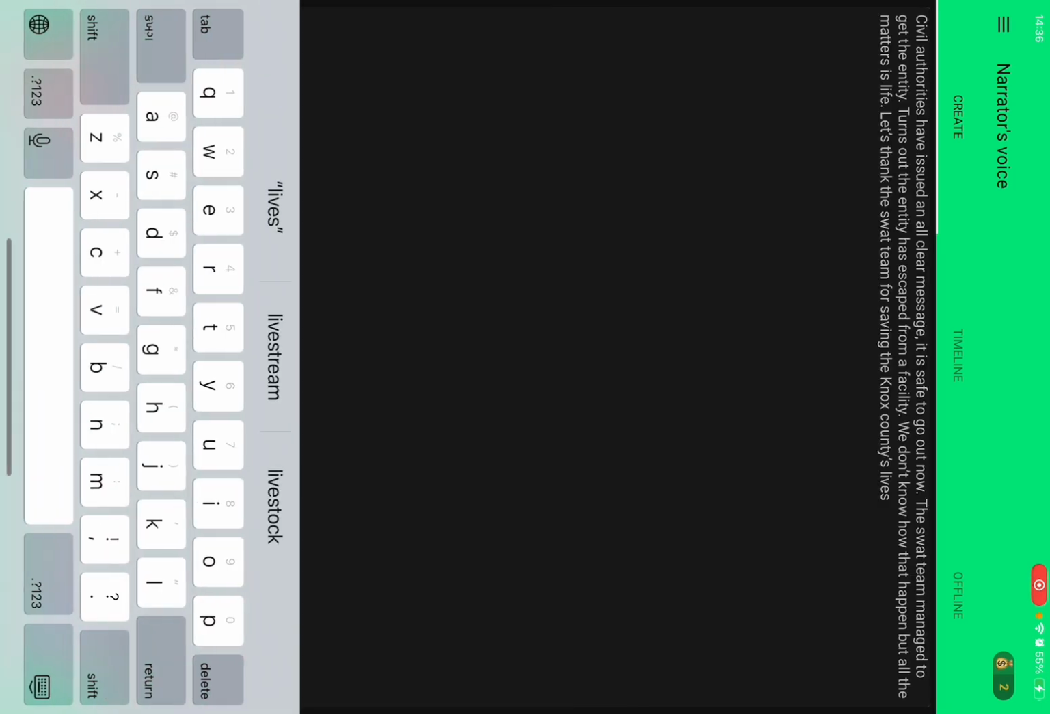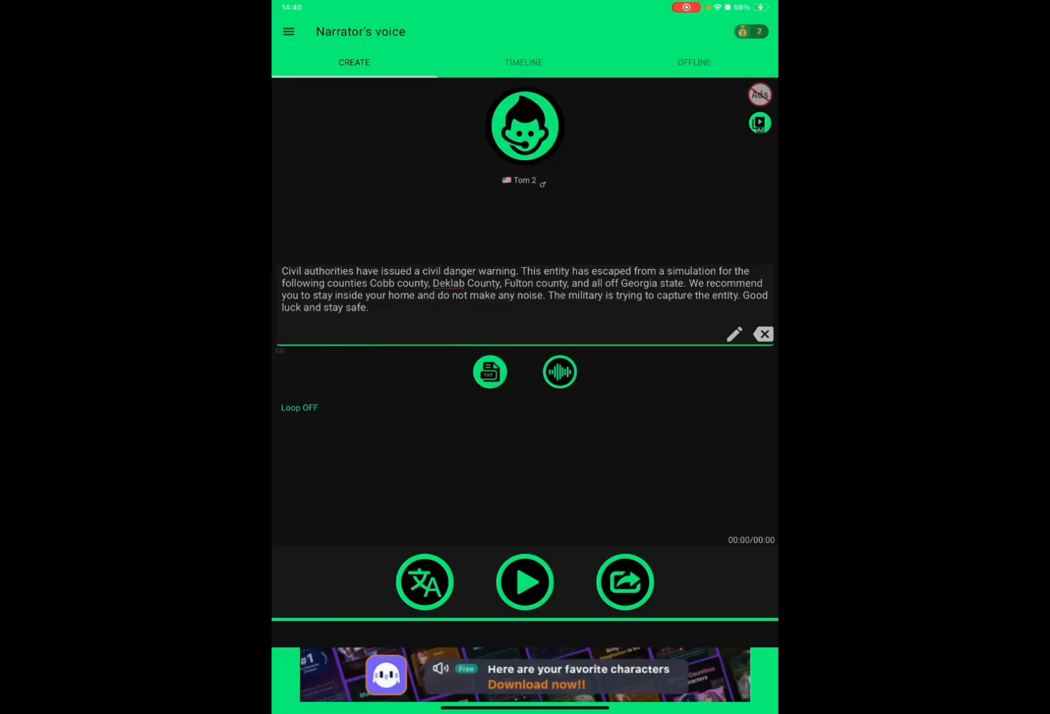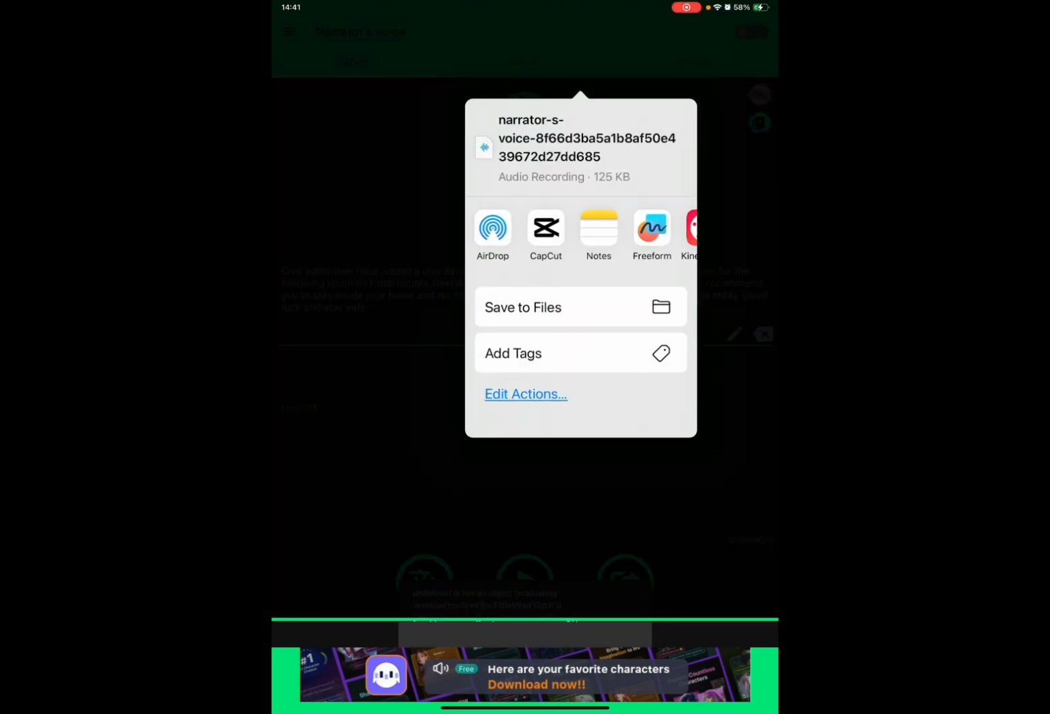Now, type anything you want. And then after you made your text, you just want to go to this box with the arrow and then click on the share to audio.